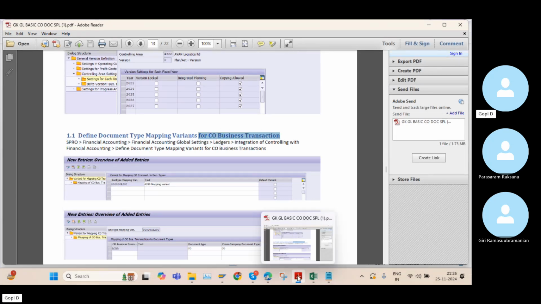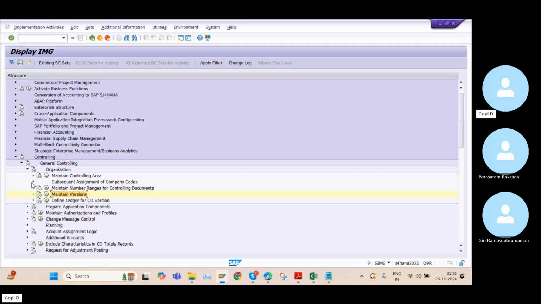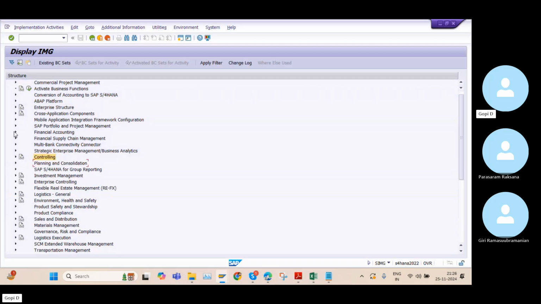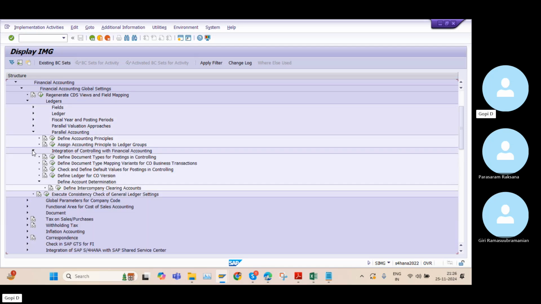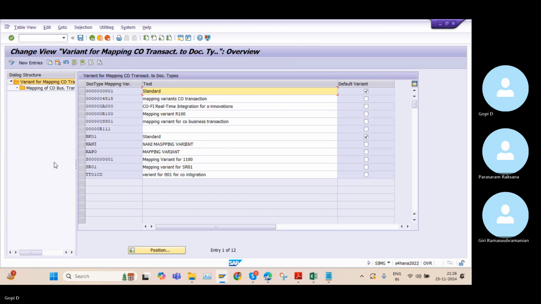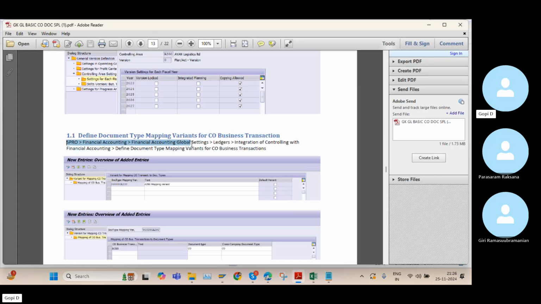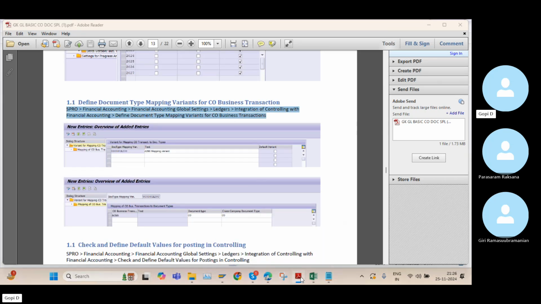I need to go to financial accounting, ledgers, ledger integration controlling with financial accounting, and define this step. In our material, I mentioned very clearly the complete path. So when you practice these things, you can go through this material for the path.